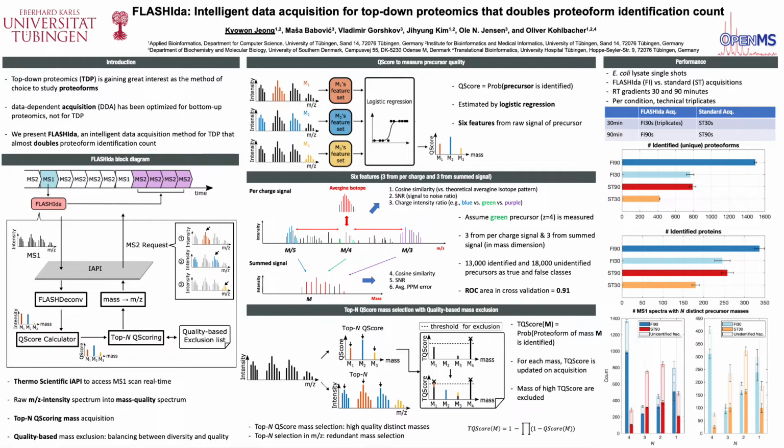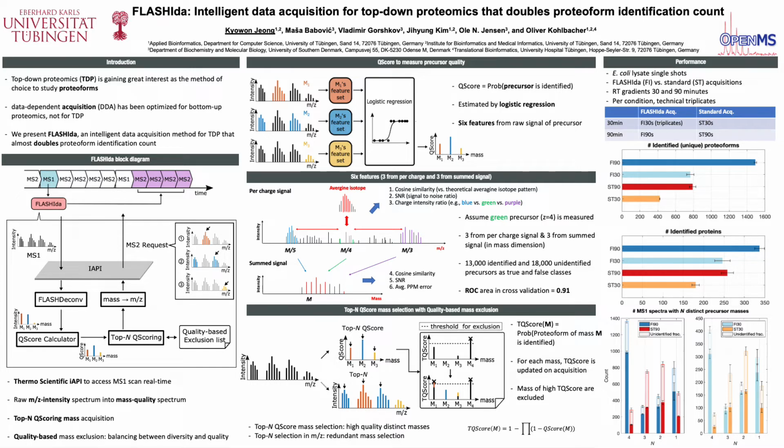On receiving an MS1 spectrum, FLASHIda converts it to a mass Q-score spectrum. M/Z to mass conversion is done by FLASHDeconv, and intensity to quality is done by the Q-score calculator. On the mass Q-score spectrum, top N Q-scoring masses are selected for acquisition, interfacing with the quality-based mass exclusion list.